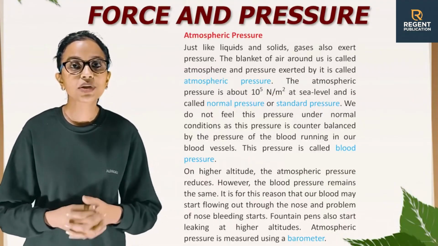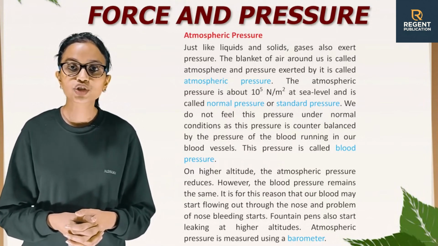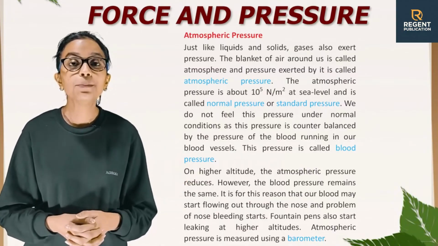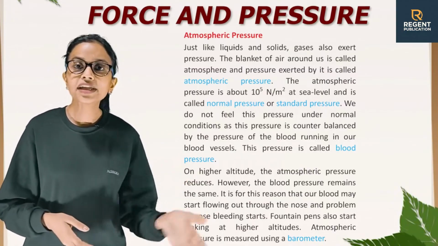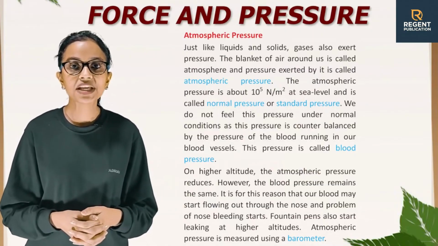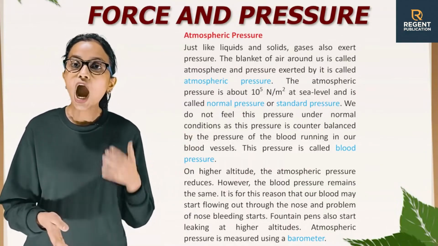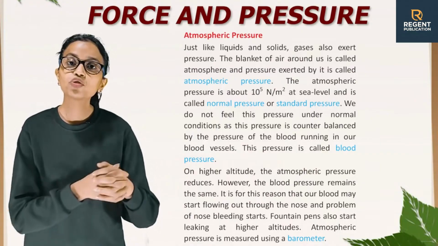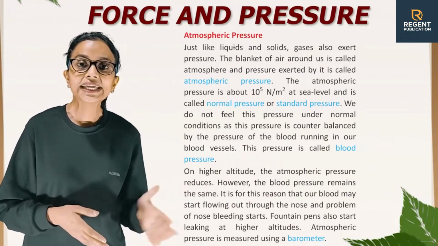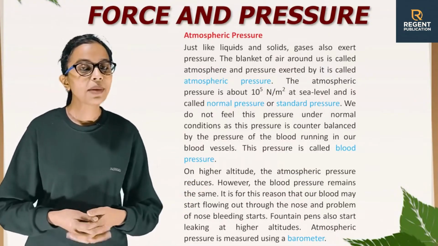We do not feel this pressure under normal conditions, as this pressure is counterbalanced by the pressure of the blood running in our blood vessels. This pressure is called blood pressure. At higher altitude, the atmospheric pressure reduces. However, the blood pressure remains the same. It is for this reason that our blood may start flowing out through the nose and the problem of nose bleeding starts. Fountain pens also start leaking at higher altitudes. Atmospheric pressure is measured using a barometer.